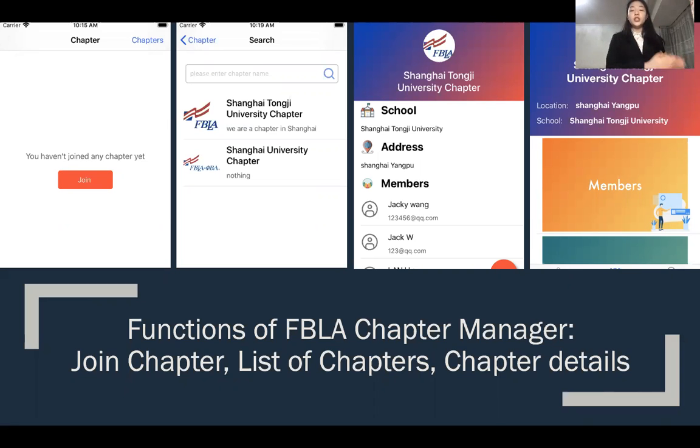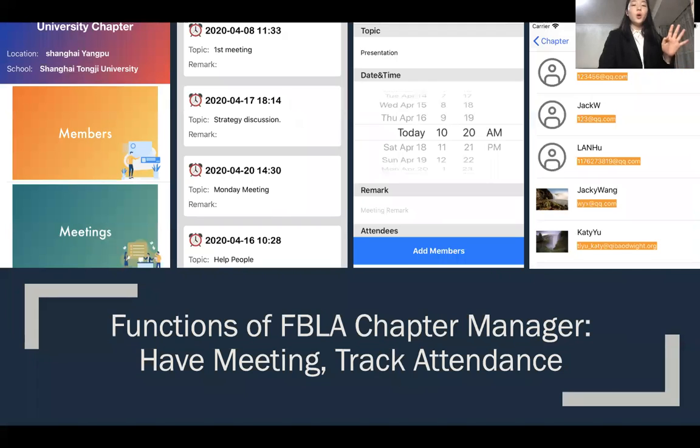After you have become a member of a chapter, you can see all the details about this chapter, like school, address, and members. Moreover, since the chapter will have meetings very often to discuss important information, I've added a function for setting a meeting and tracking its attendance. Only the chapter president can set the meeting, and they need to set the time and tell their members what the meeting is about. The president can check members' attendance to make sure their preparation is ongoing, and it can also keep reminding the members to keep working on FBLA content.